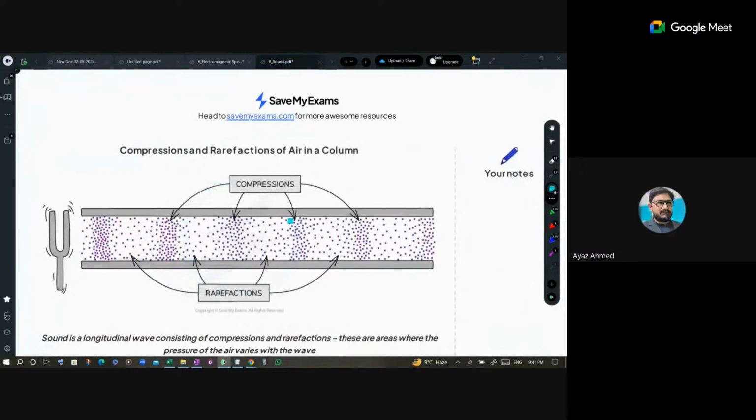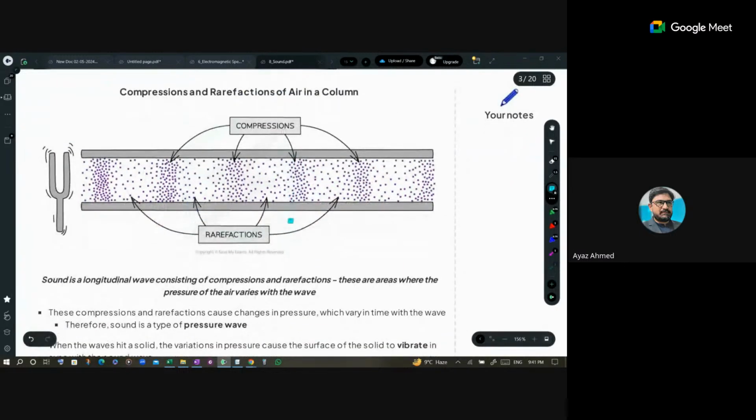Yes. Okay, then we have this demonstration of sound. If I have a tuning fork, this is called your tuning fork, and that tuning fork is vibrated in front of a tube which is filled with air particles, or any small particles which can vibrate with that much energy.